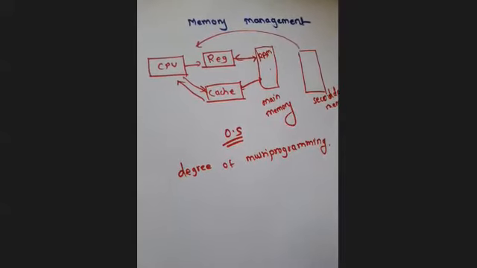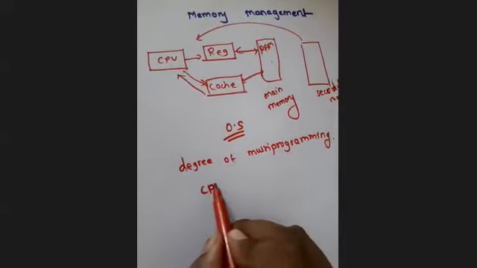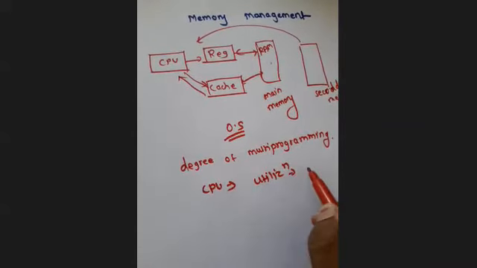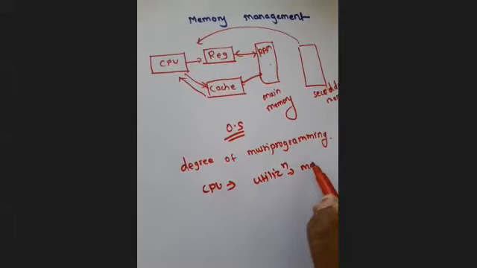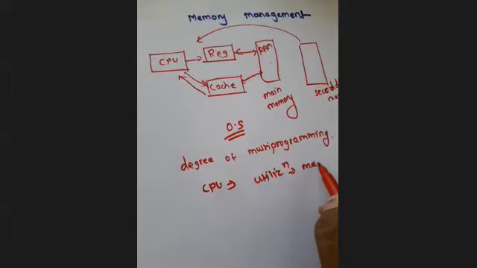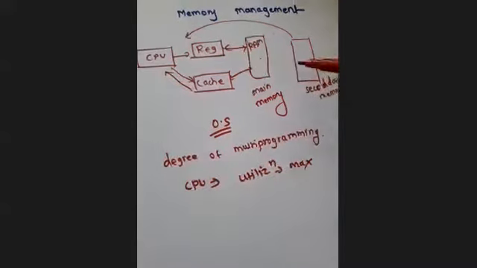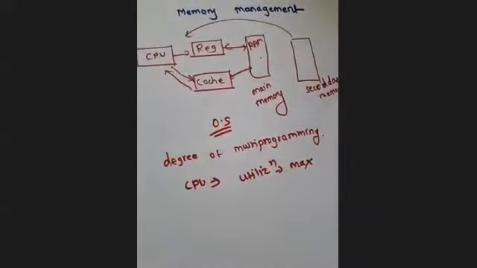And to utilize your CPU to the maximum, if you want maximum utilization, what is the requirement? We should have more processes available for the CPU. That means we want more processes in our main memory, so that the CPU can utilize them.